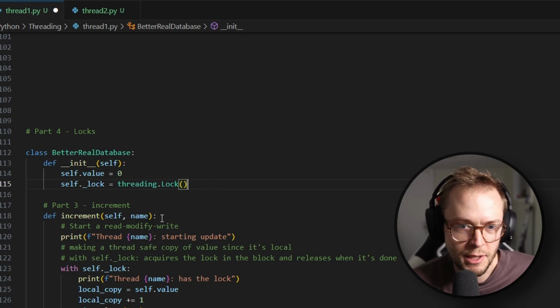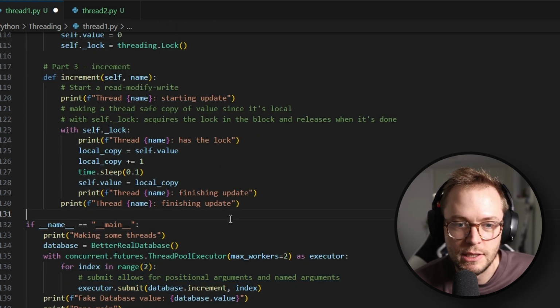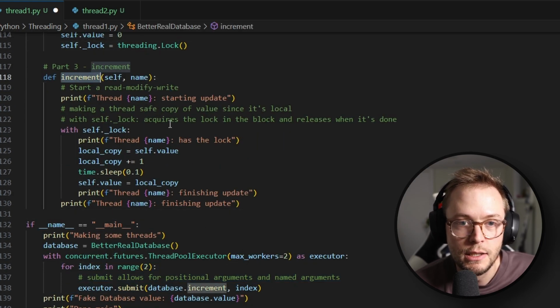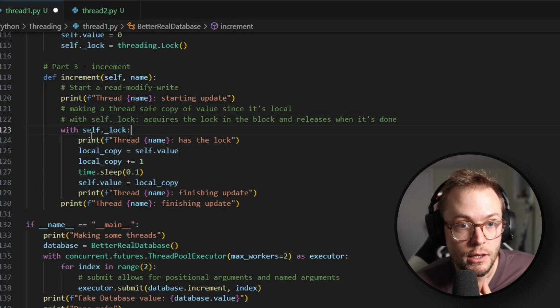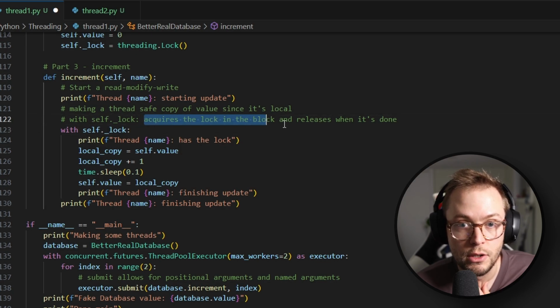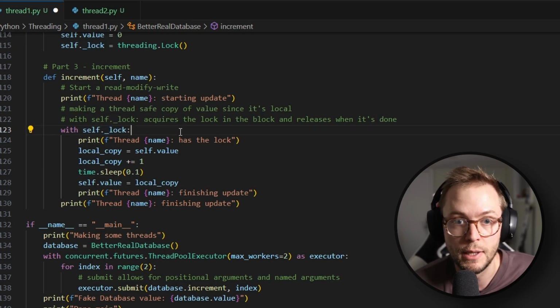So that might sound a little bit confusing, so let's go over how this actually works. Again, all this is basically the same, but for increment, we can see that we have with self.lock, which will try to acquire the lock in this block, but it will also block when you can't acquire it, and it will release the lock when it has been released.